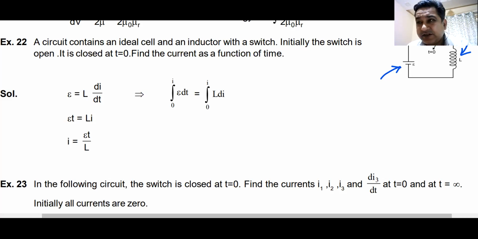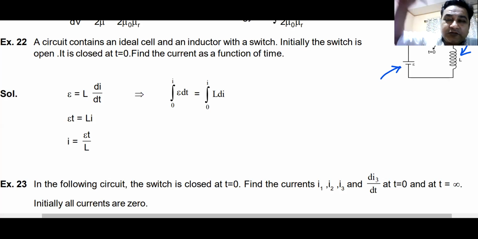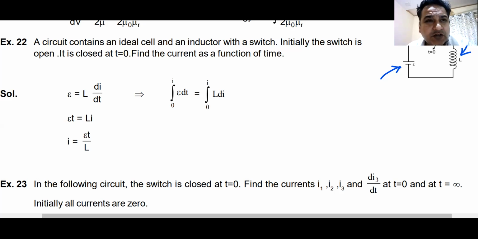Remember, this is not a LR circuit. There is no resistance in the circuit. There is only inductance in the circuit. You have to find the current in the circuit as a function of time. Your time starts now.